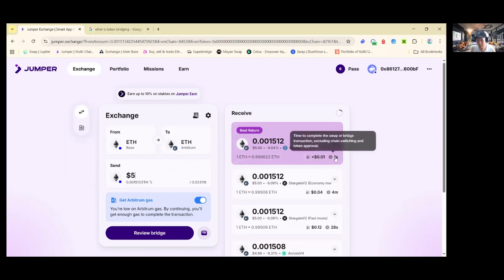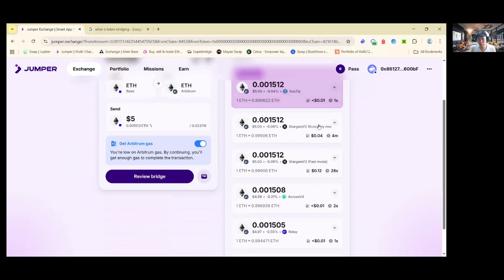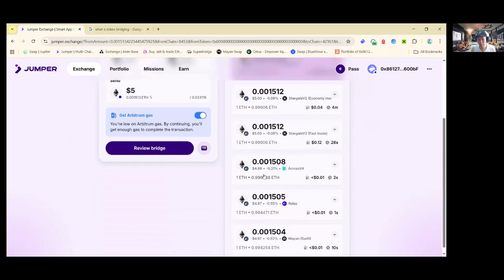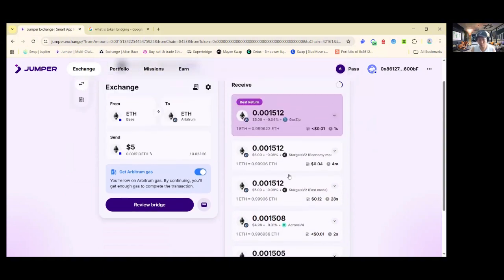cent. So you can see how fast compared to the Ethereum mainnet. Compared to others, you can see 4 cents, 12 cents, 4 minutes it will take you, while the rest is not so good. The rates are not so good, but compared to gas.zip, it provides you the best, the fastest and the cheapest.